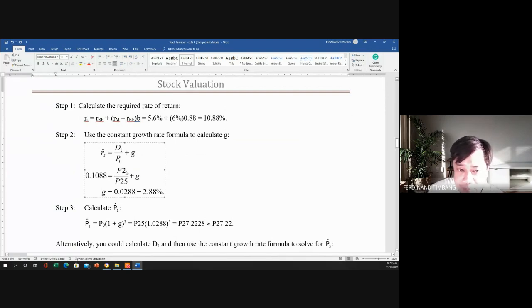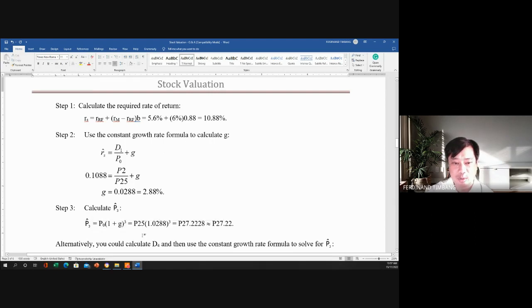Ibig sabihin ng price, I mean, the dividend is 2, all over the price of the stock is 25, equals 10.88% minus G. So by multiplying the 25 here by 0.1088, then eventually subtracting from 2 and dividing, we can get that the G is equivalent to 2.88%. So alam na natin ngayon yung G, no? 2.88%. So we can apply it here now, no?